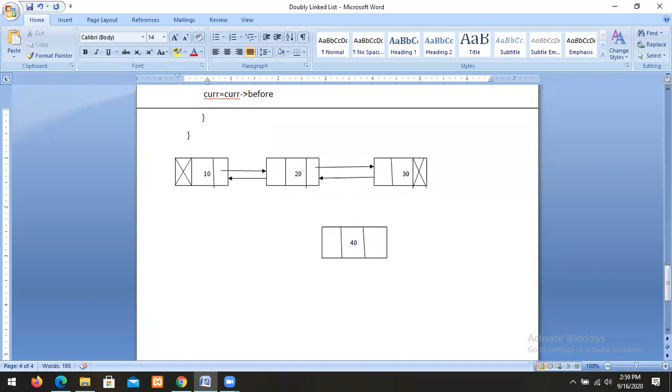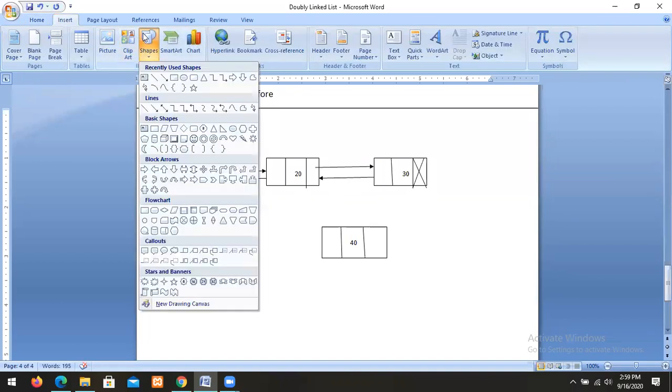So this is my list. Suppose I want to insert a new node. So then the new node is the new node.